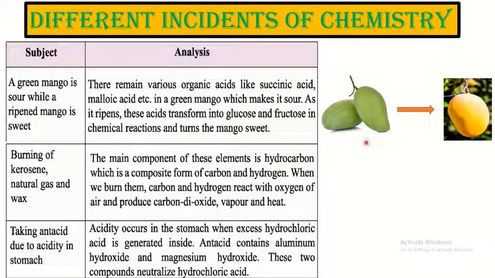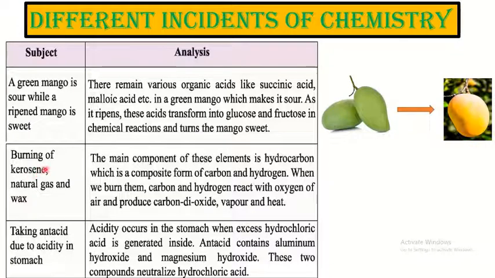The taste is due to the presence of different organic acids in it. As it ripens, these acids transform into glucose and fructose in chemical reactions and turn the mango sweet. That means when these acids transform to glucose and fructose, then the mango becomes sweet from sour.